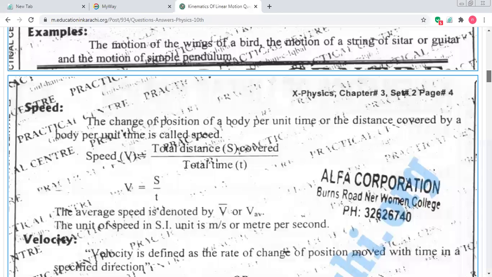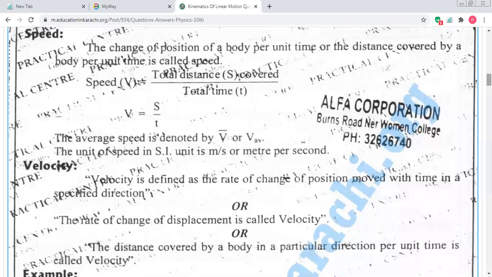Next type, next definition we have is speed. What is speed, students?